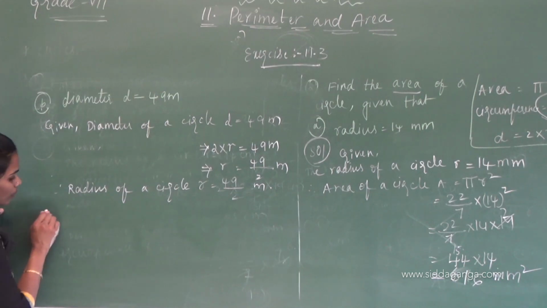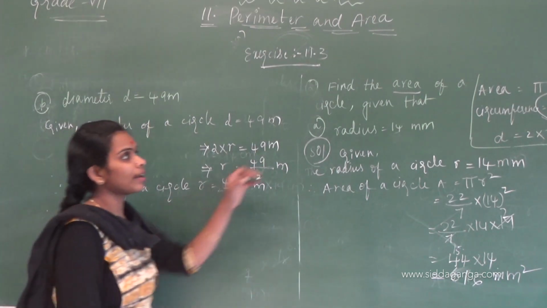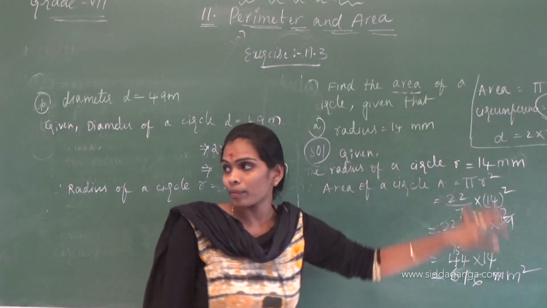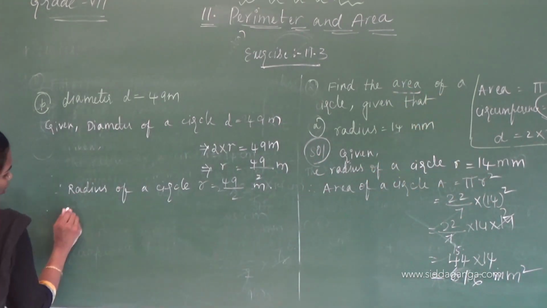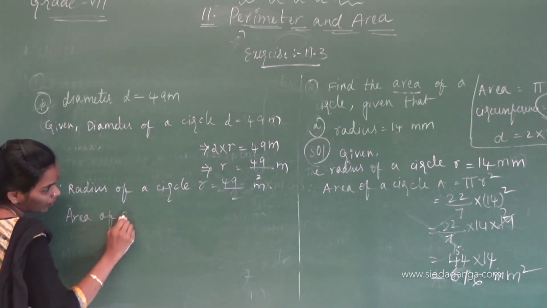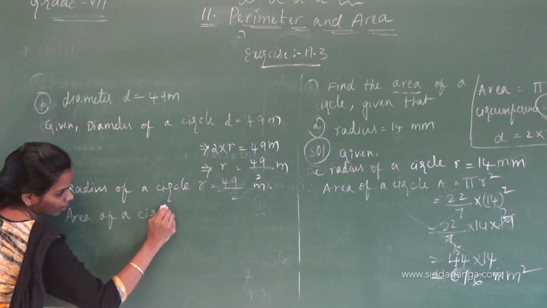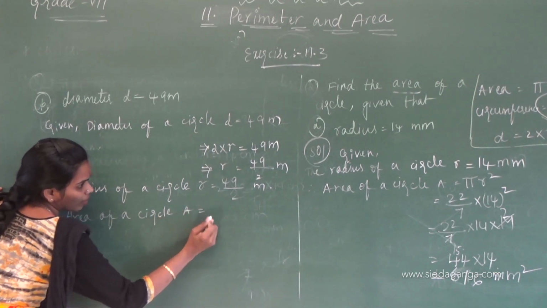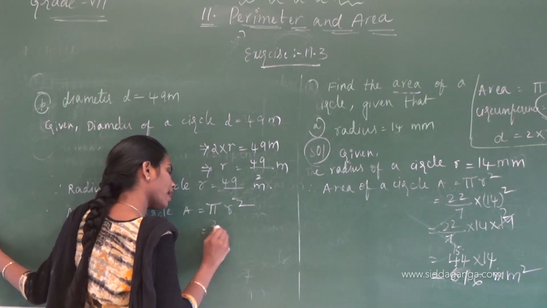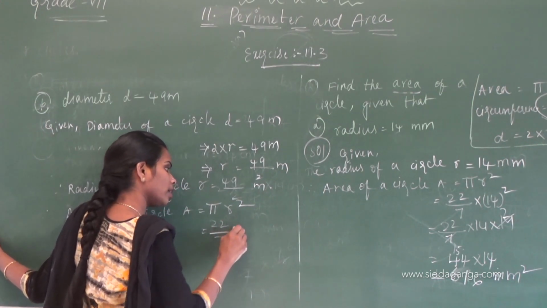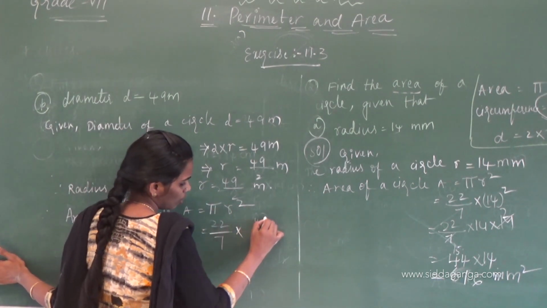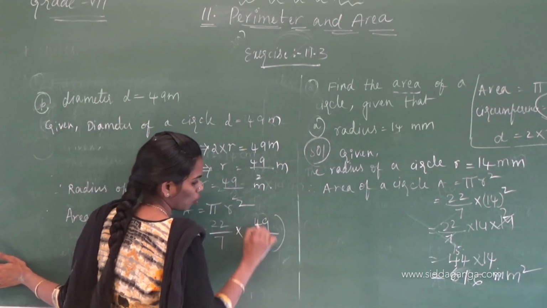And then what are they asking us to find? Area. Area of a circle, A equals pi r square. What is the value of pi? 22 by 7 into r square, which means 49 by 2 whole square.